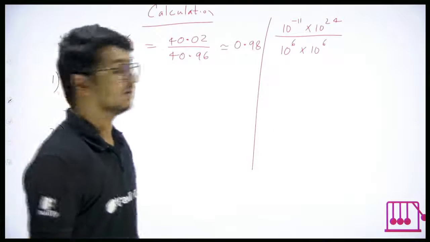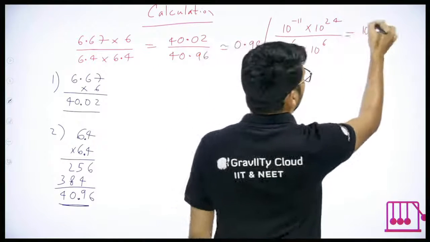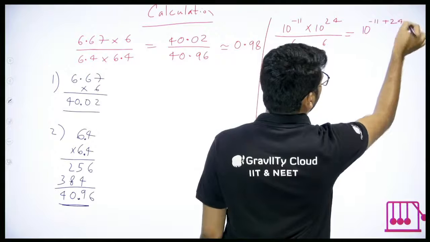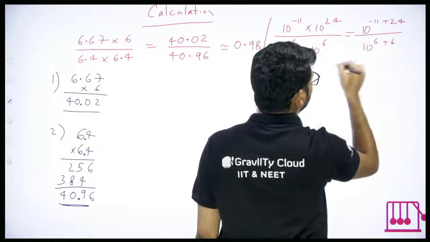Now let me solve it. If it is multiples of 10, you add the powers. 10 power minus 11 plus 24 divided by 10 power 6 plus 6.